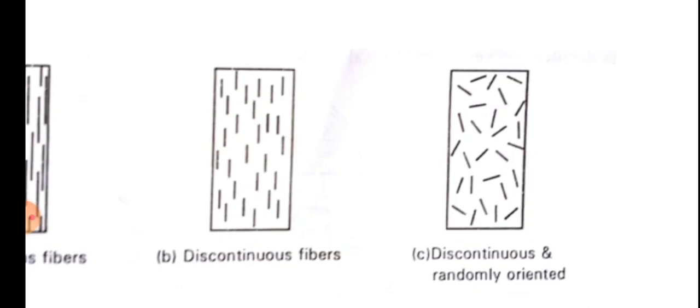Actually, the second one and the third one are both discontinuous, but in sketch B it is discontinuous yet properly oriented in rows as well as columns. In the third case they are discontinuous as well as randomly placed. As you can see, there is no particular order there. The fibers are randomly put in the matrix. So that is called discontinuous and randomly oriented.